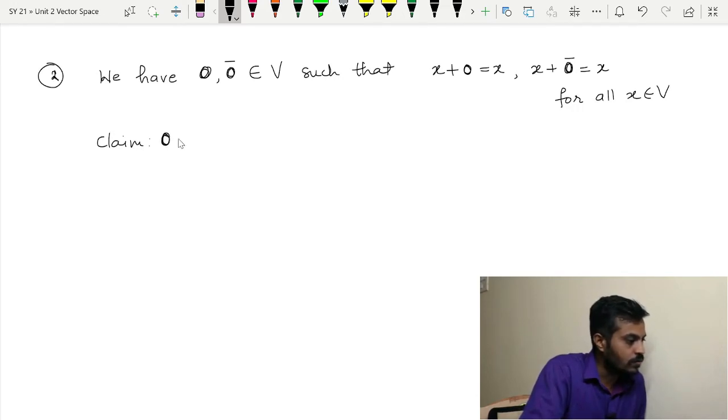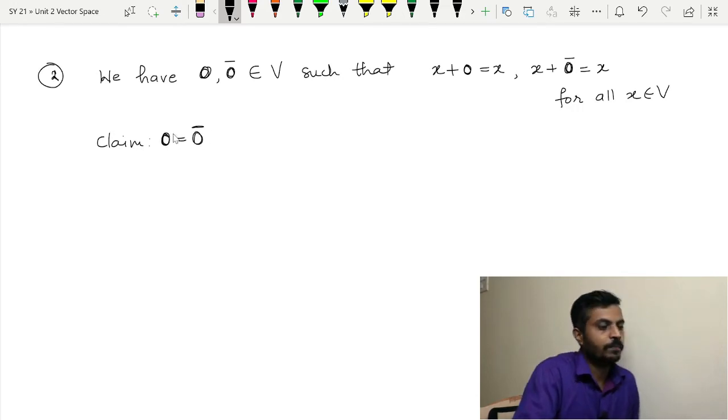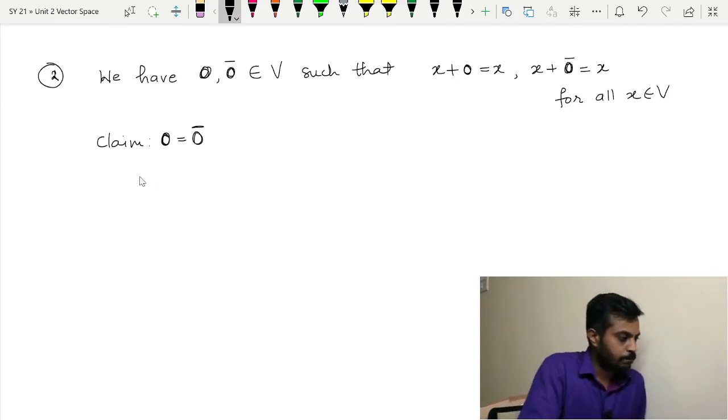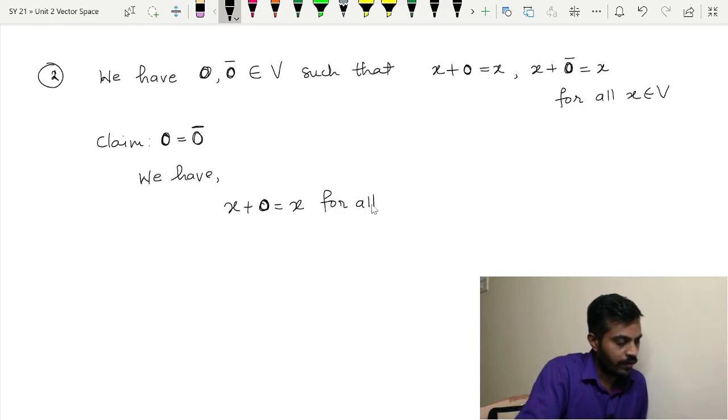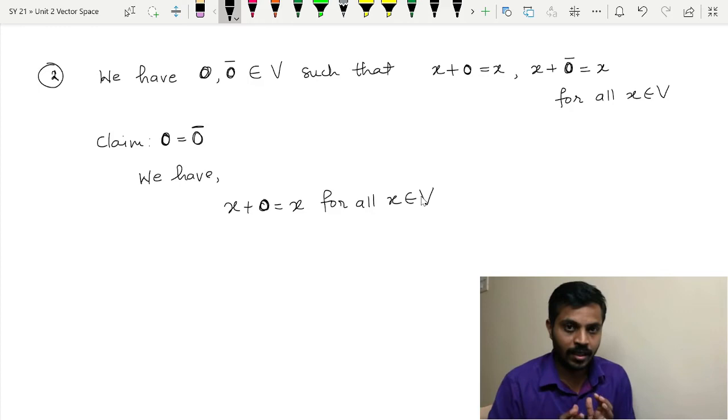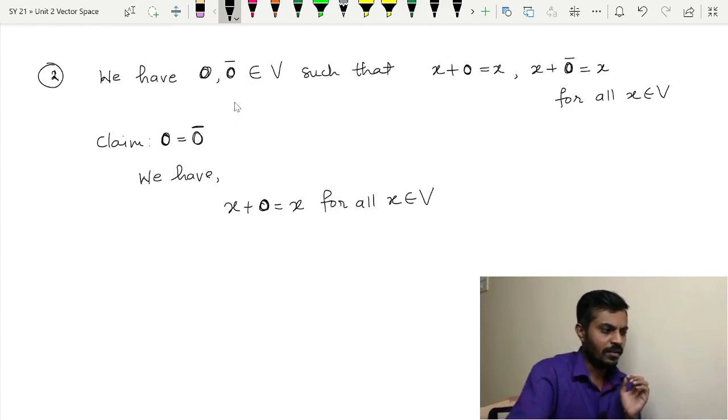And our claim is this: 0 should be equal to 0 bar. Note that what we have here is x plus 0 is equal to x for all x belonging to V. Now, since this is true for any element of the vector space, will it be true for 0 bar?